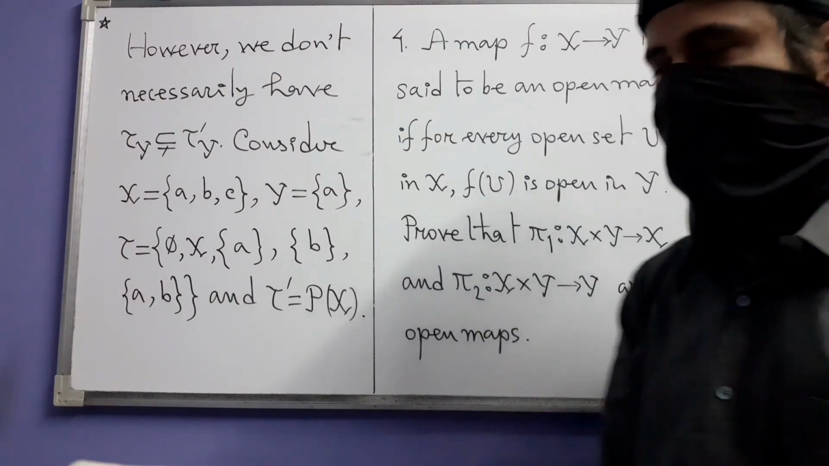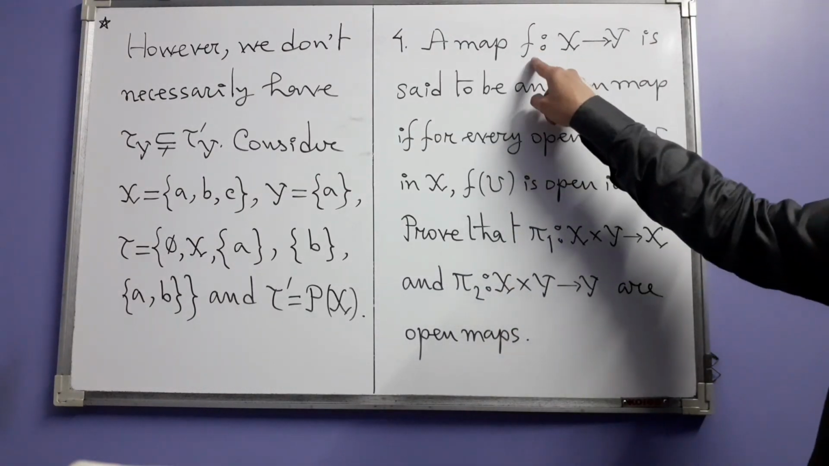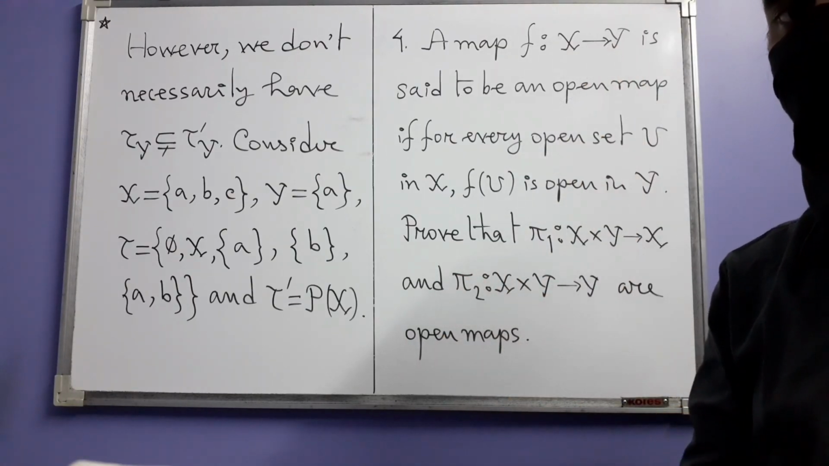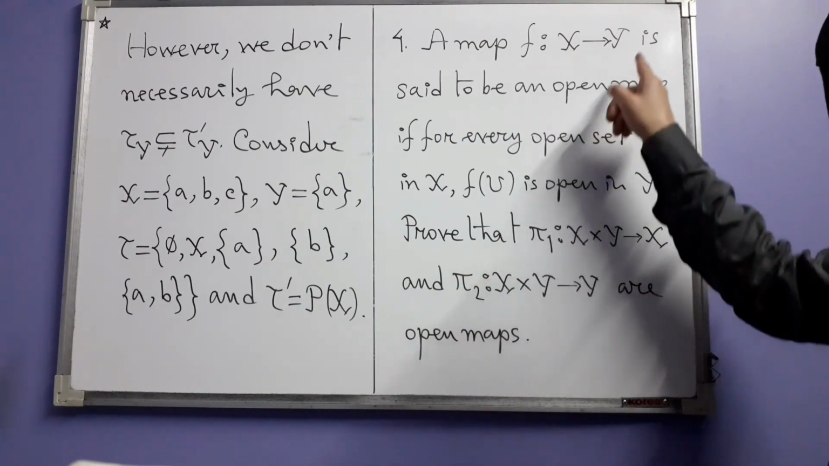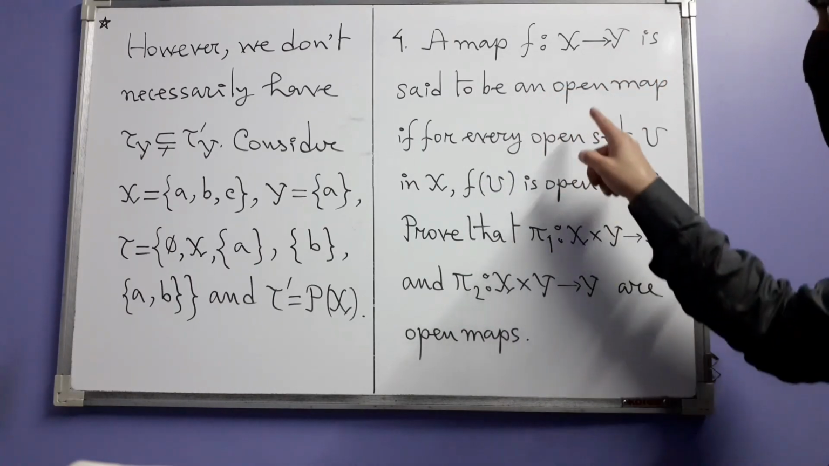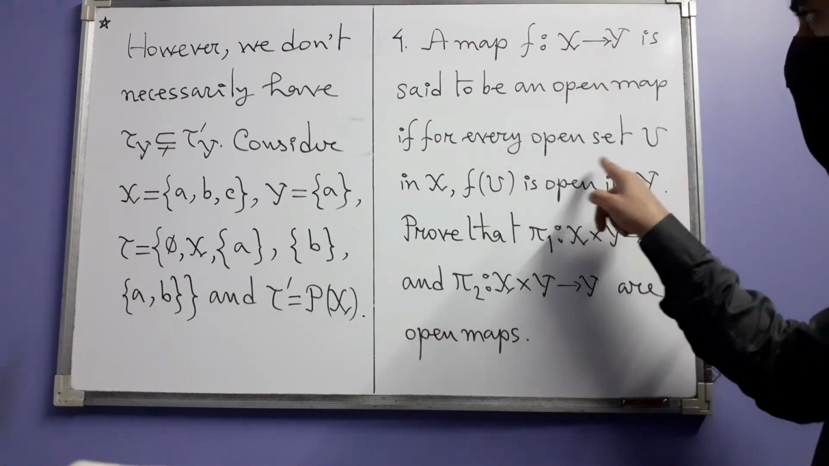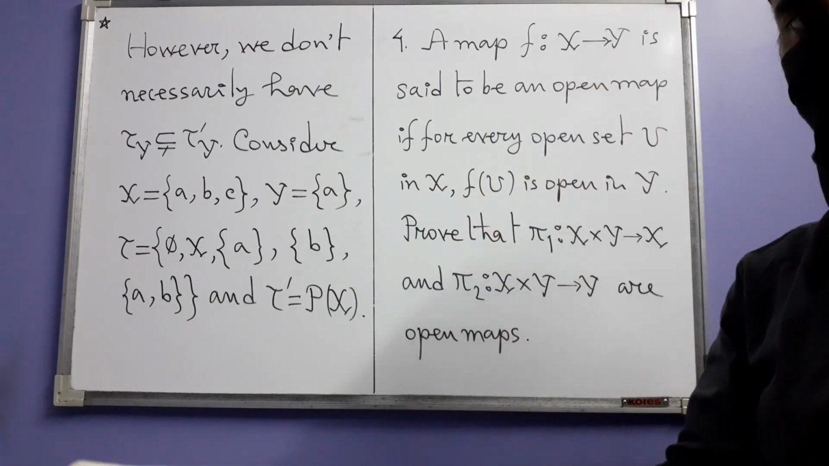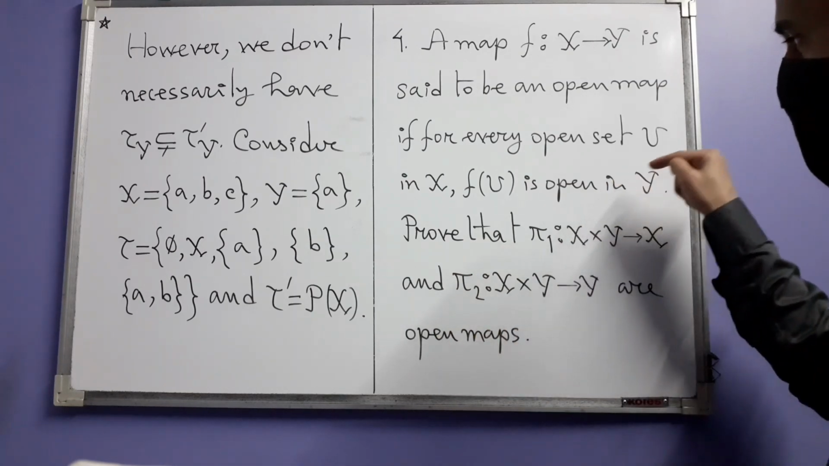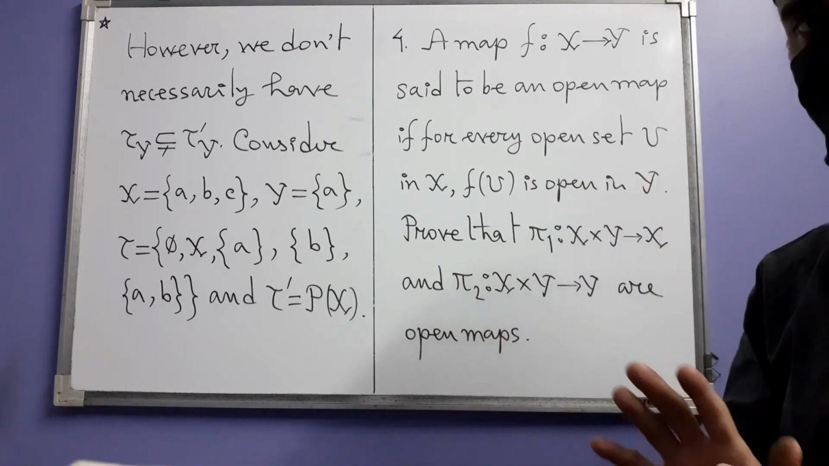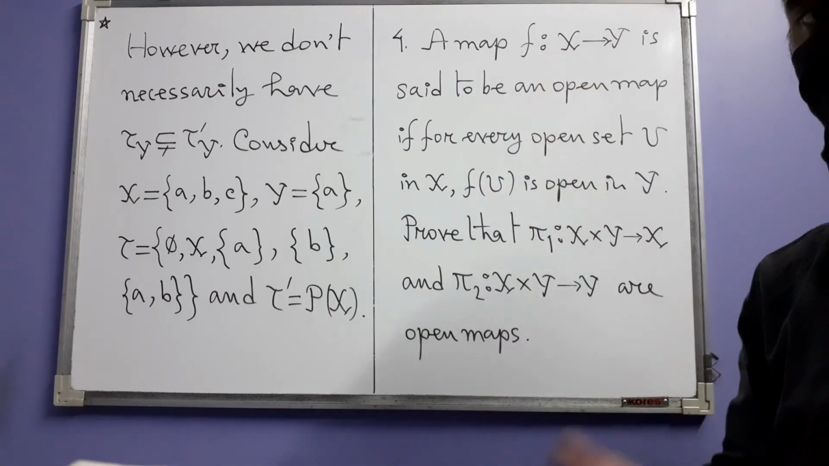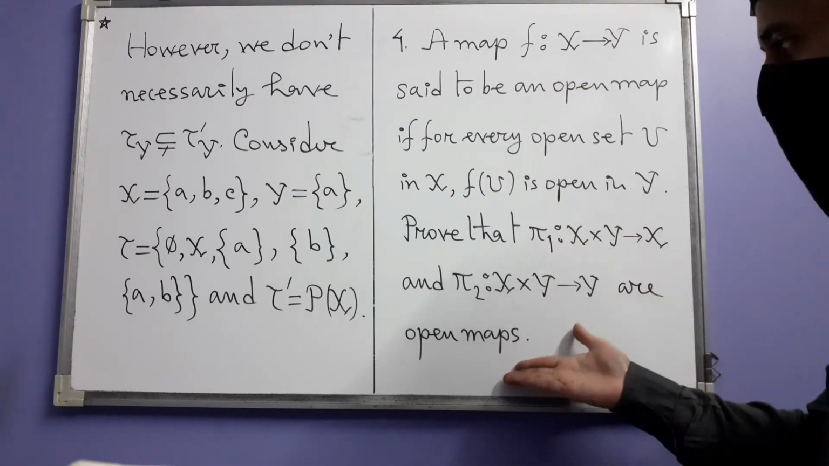Let's next see number 4. A map F from X into Y, in this context X and Y are both topological spaces, is said to be an open map if for any open set U in the domain space X, F of U, its image under F, which of course is a subset of Y, is also open in Y. If this happens for all open sets U in X, then we say that F is an open map. Now this is what we have to prove.